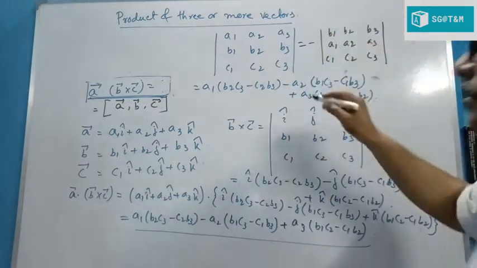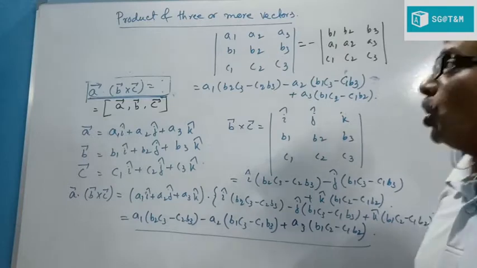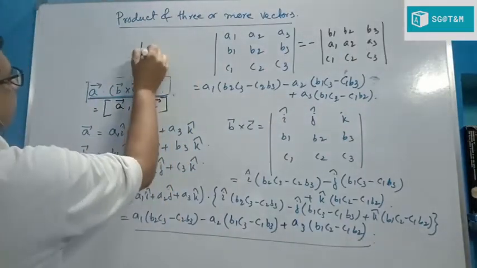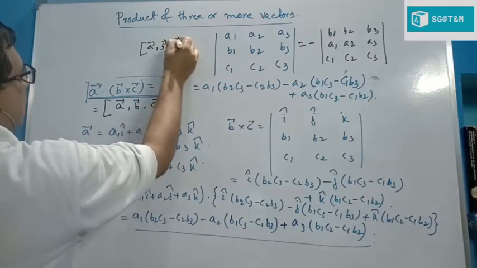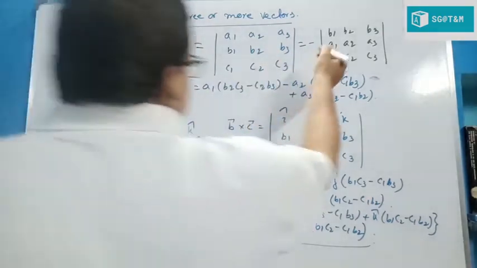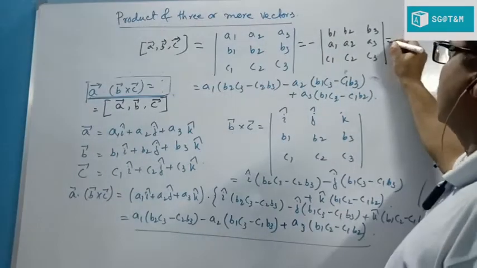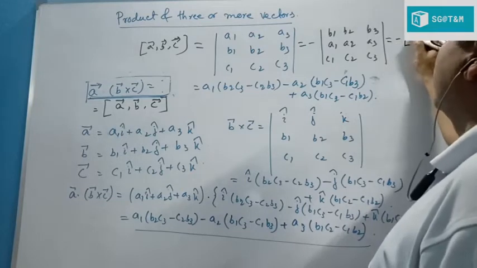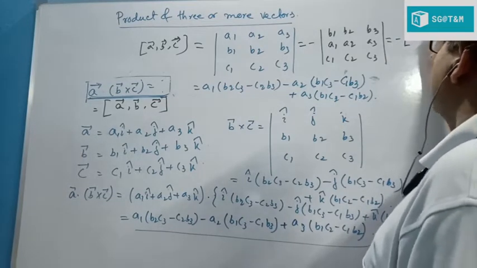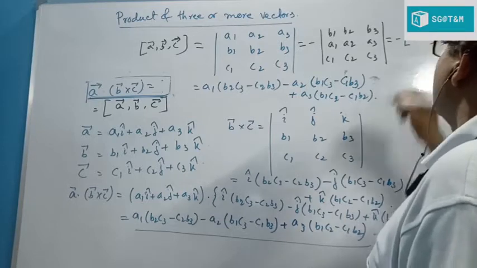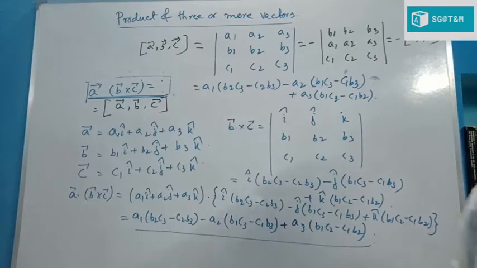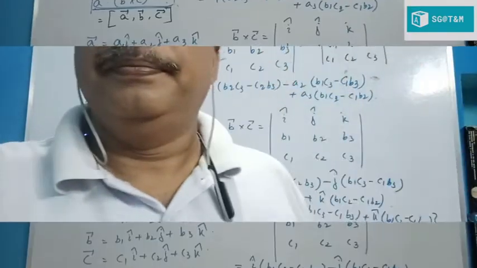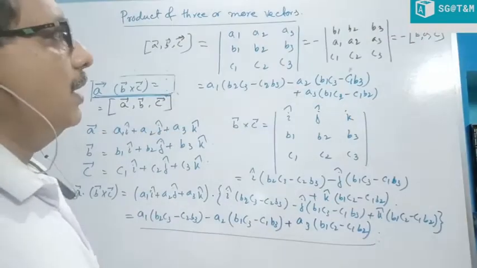Just one negative sign. So if this is equal to the third bracket of A, B and C by this notation, then this one is obviously minus of the third bracket of B, A, C. If we change any two rows, then we get just a minus.